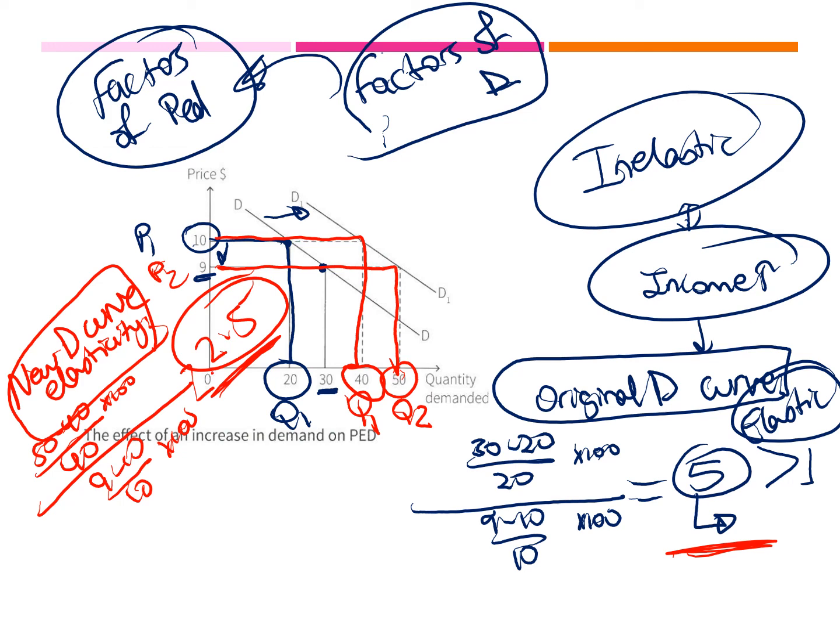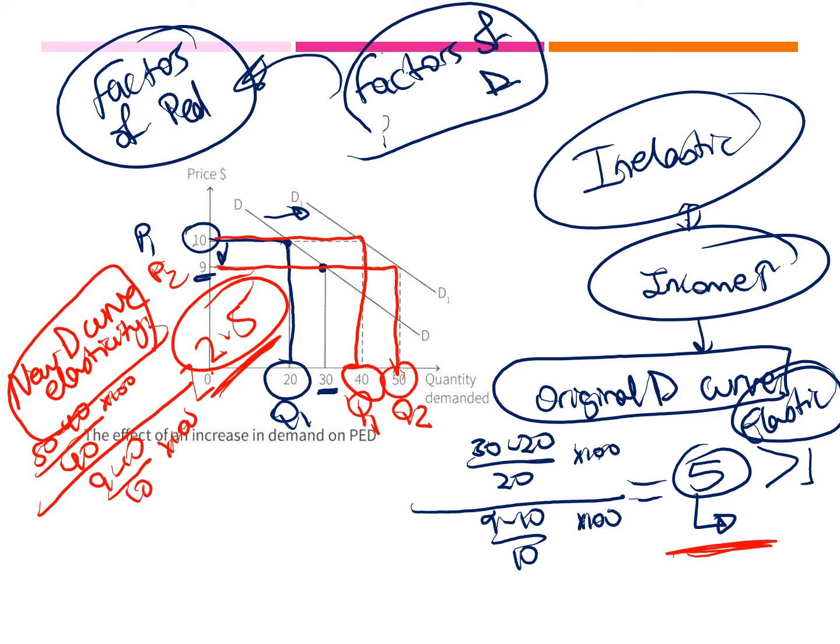So if I want to compare the 2.5 and the 5, definitely the 2.5 is less than the 5. So I would say that the more consumers want and are able to buy a product, the less sensitive they are to price changes. So a shift in the demand curve to the right, so when we increase our demand, this reduces my PED at any given price.